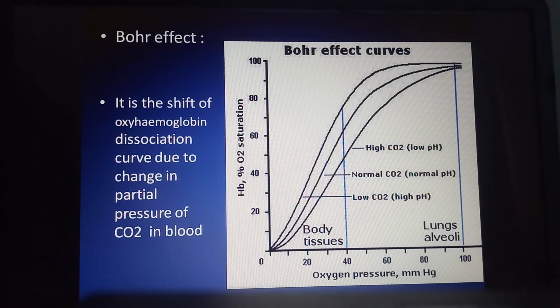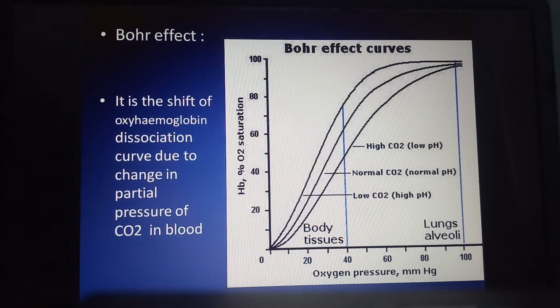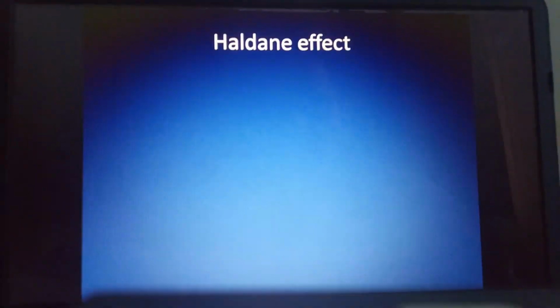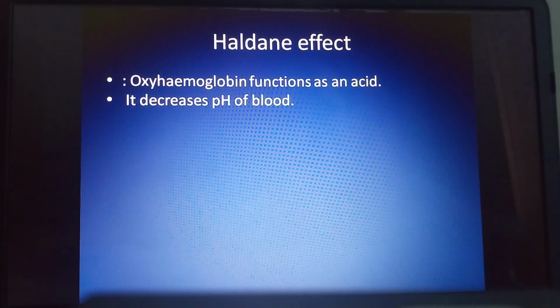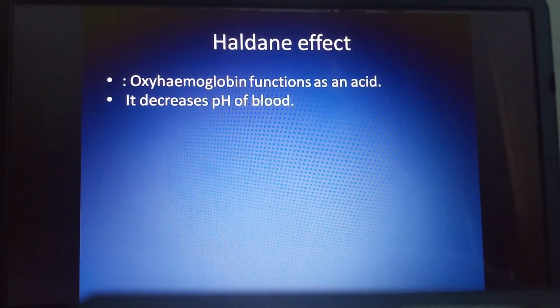It also affects the pH. How? Because this hemoglobin interacts with the pH, which gives us an idea about the Haldane effect. Oxyhemoglobin, which functions as an acid, helps to decrease the pH of blood.